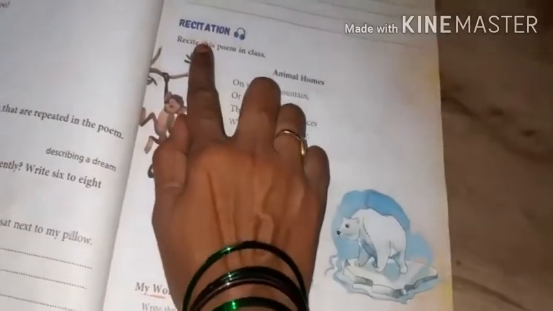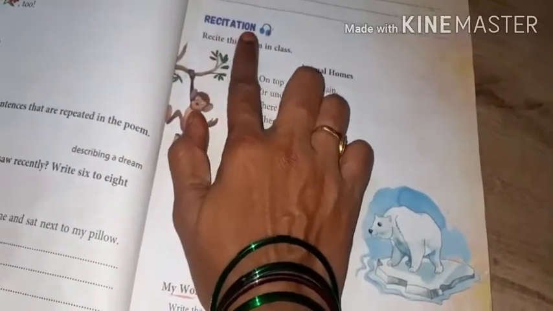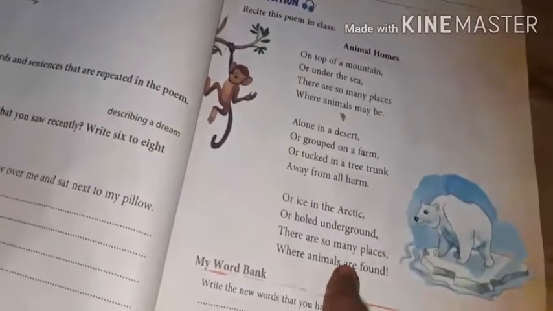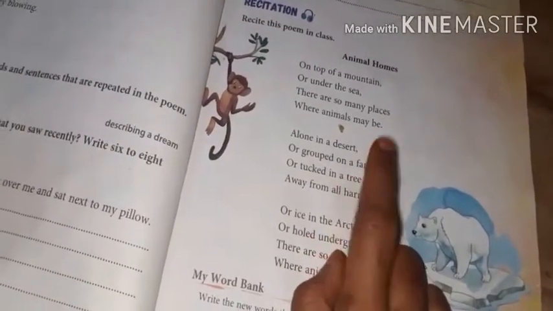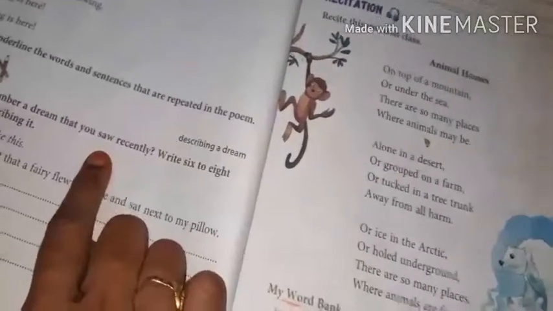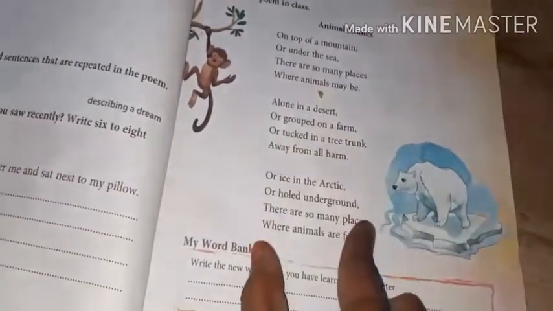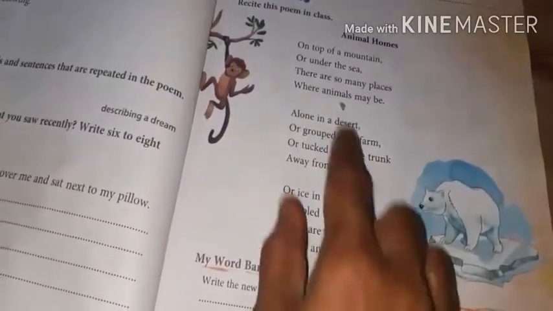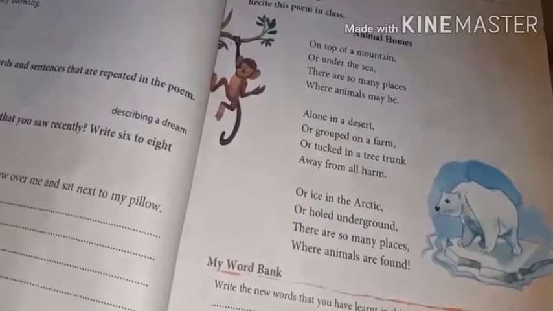You have to do the recitation. This one you could keep as a voice message. This is voice message. Remaining is writing part. Will you send me this voice message? Everyone has to send me this voice message. Read and send it to me.